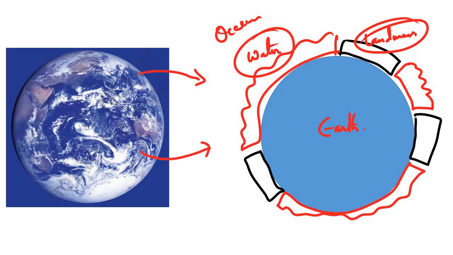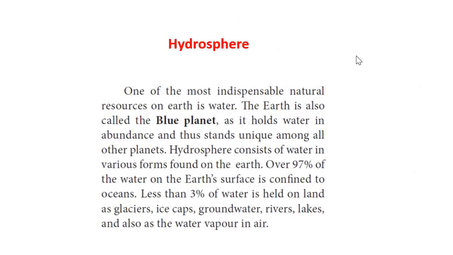Now connected to the concept of ocean is the concept of hydrosphere, and this is basically one of the most indispensable natural resources on Earth. You see, it is water, and Earth is also called the blue planet. Why? Because it holds water in abundance and thus stands unique among all planets, and the blue color is basically due to the water. Okay, you will learn about it in higher classes in physics.